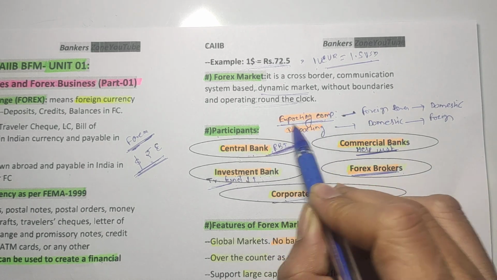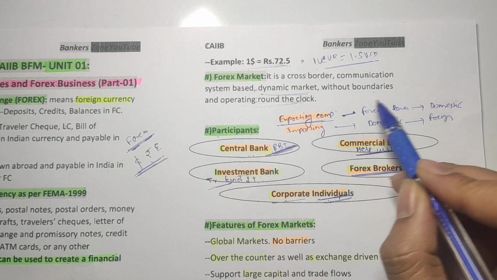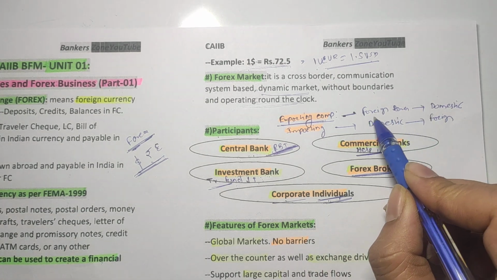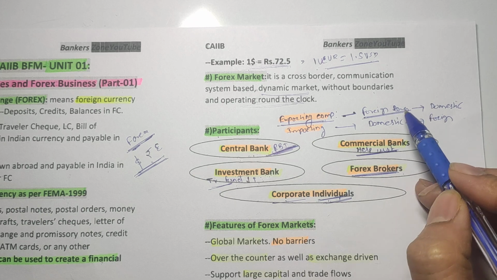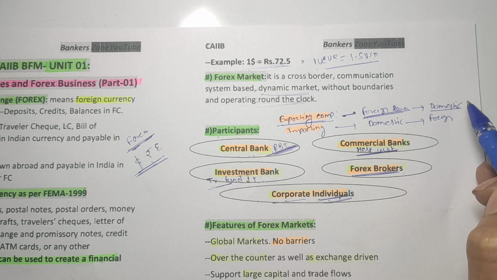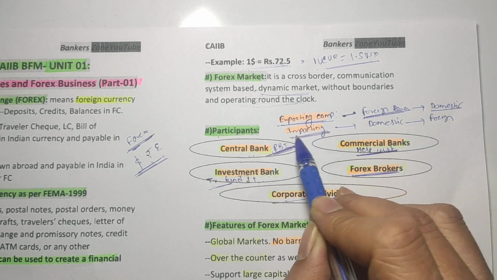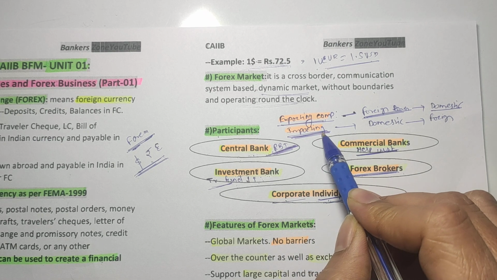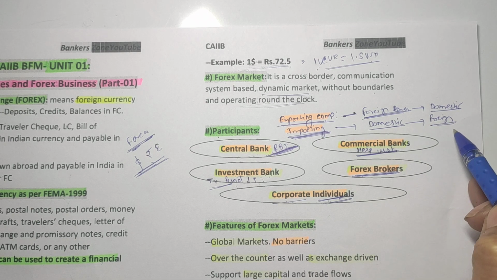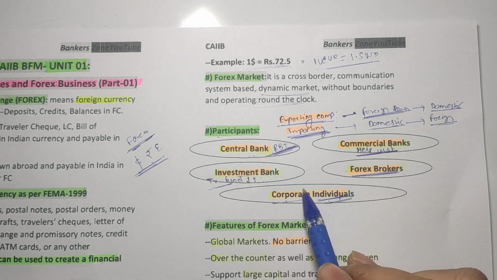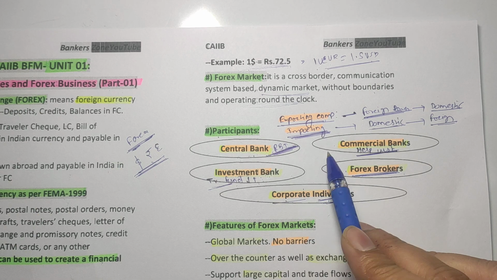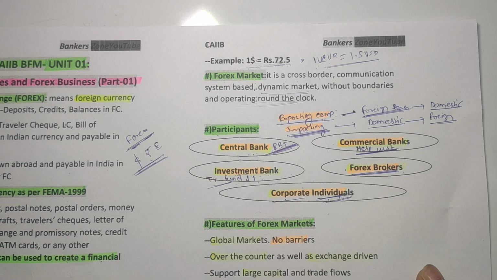What does the exporting company do? An exporting company exports goods and services to another country, and as a result it receives foreign currency. So basically, we are converting foreign revenue to domestic revenue. What does the importing company do? An importing company imports goods and gives domestic money, so domestic revenue is converted to foreign revenue. So five to seven participants are the main participants in foreign exchange. Okay friends, this is the basic of foreign exchange.